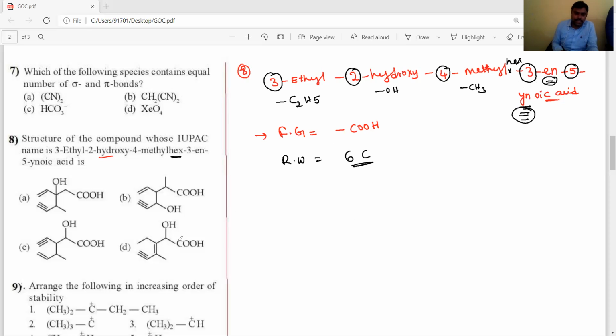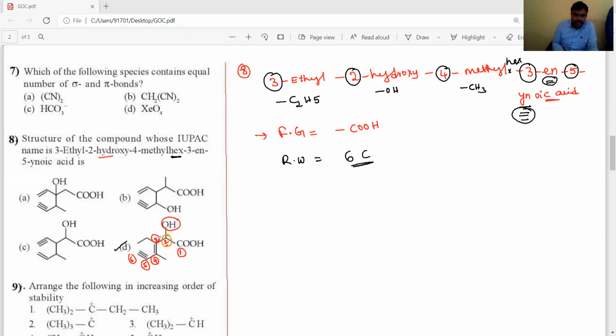Observe the D option. This is the first carbon, the functional group, then 1, 2, 3, 4, 5 and 6. The OH substituent is present at the second carbon.